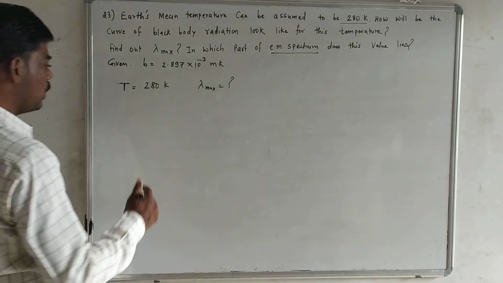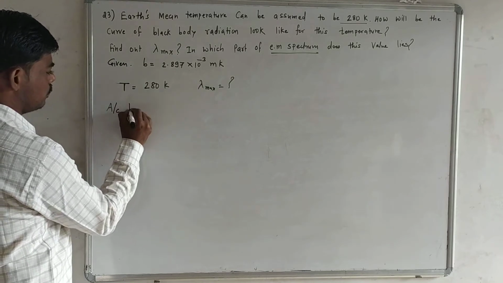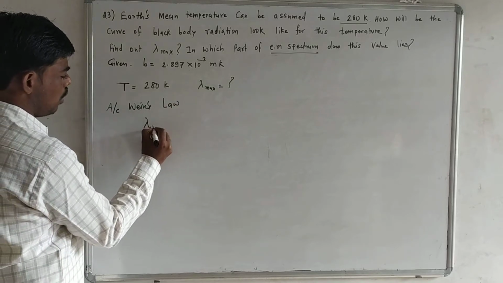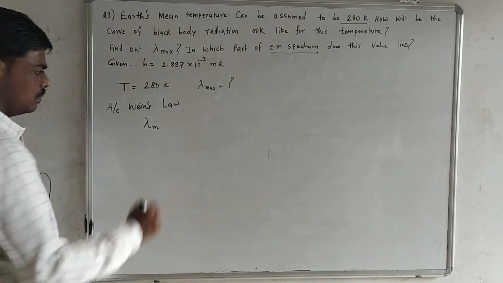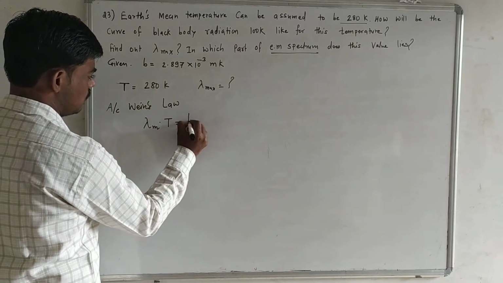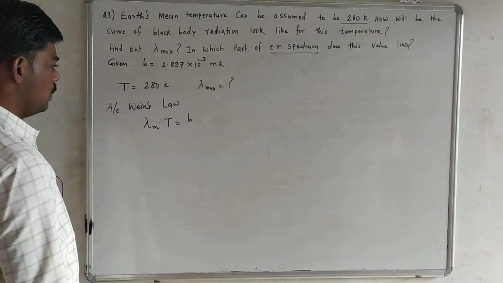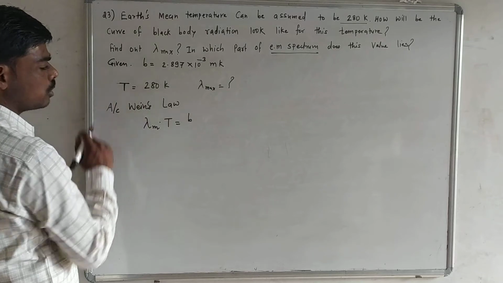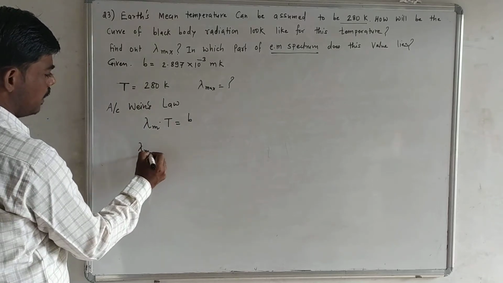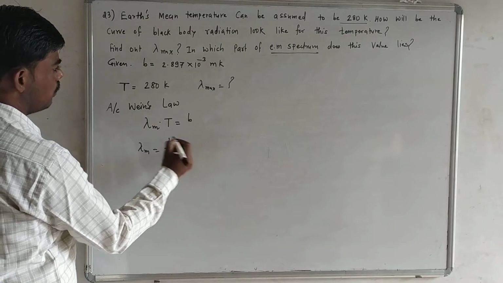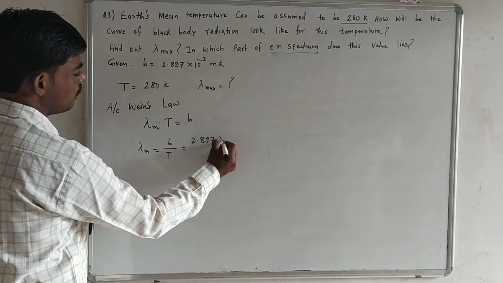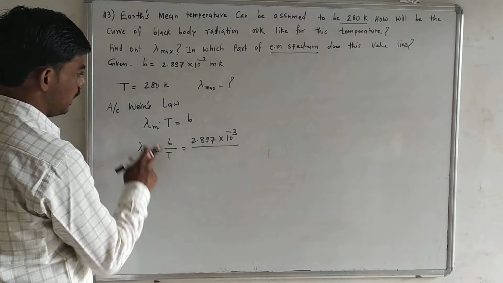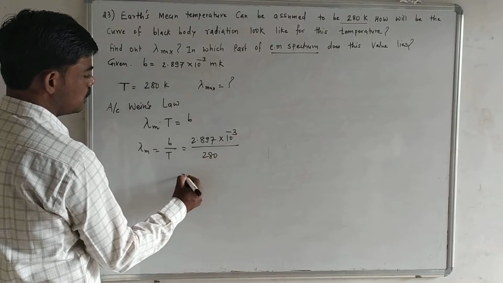So according to Wien's law, the product of lambda max and temperature is the constant B. So Wien's constant value is given to you, lambda max we have to find out, and T is also given to you. So it's very simple, lambda max is equal to B upon T. The value of B is 2.897 into 10 raised to power minus 3 meter Kelvin, and temperature is 280 Kelvin.